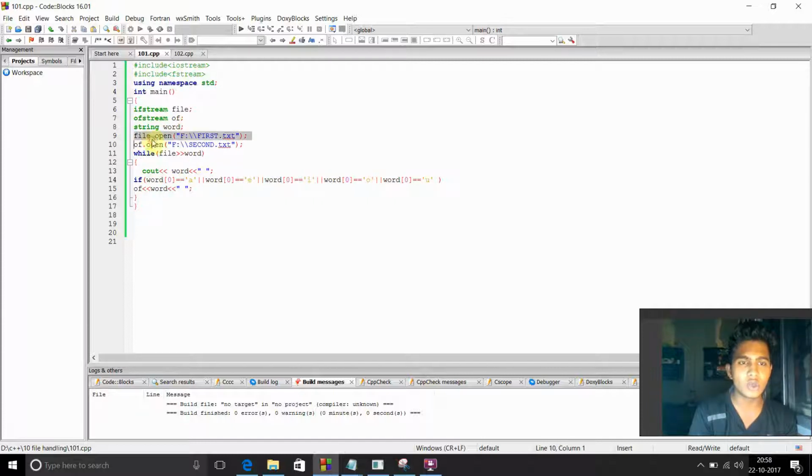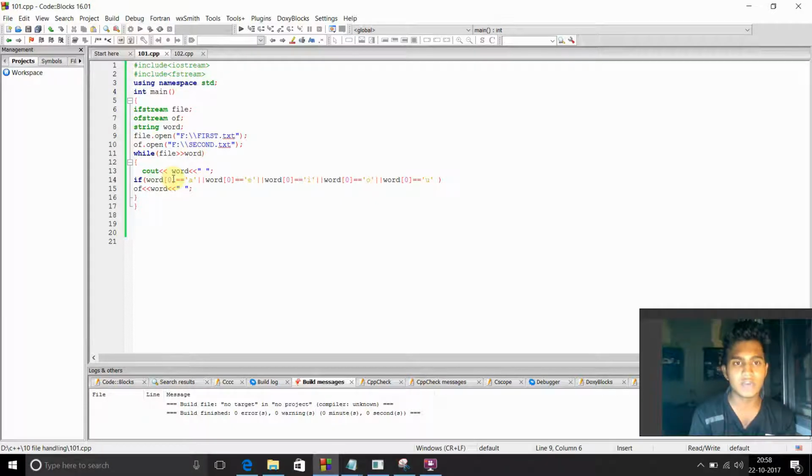File is working as cin. It is working as my insertion file. File.open will open my first.txt, given the path, and of.open will create a new file named second.txt when we compile the program. While file inserts word, the file will insert the word into the newly created file.